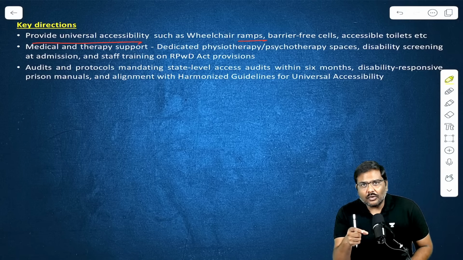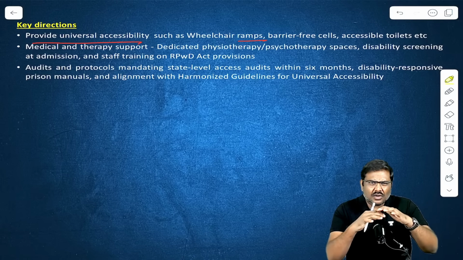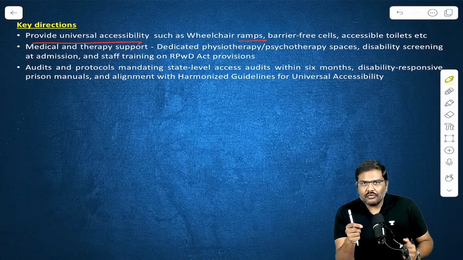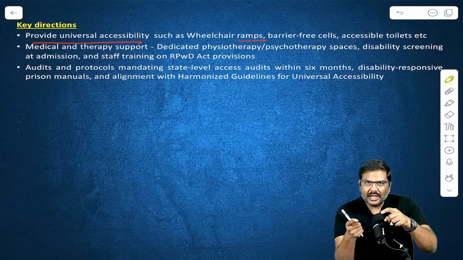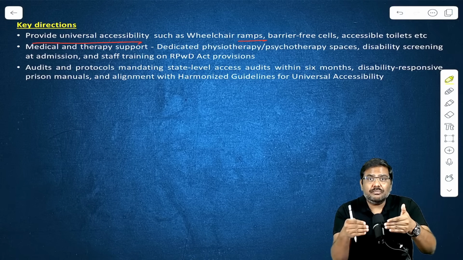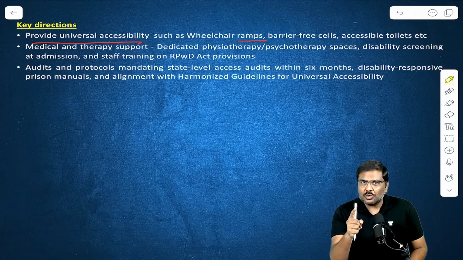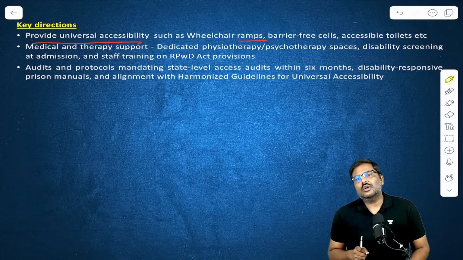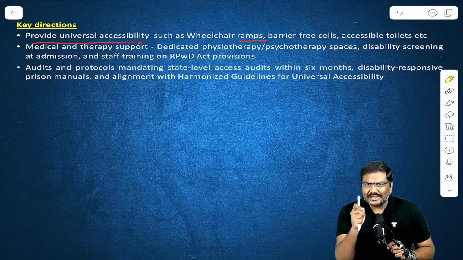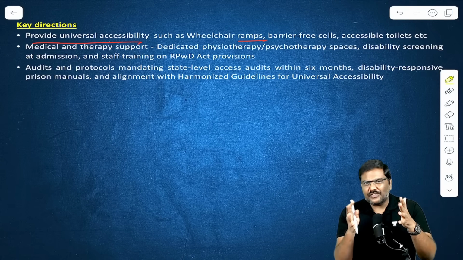But it has been found that in prisons across multiple states, even though we treat both of them the same way, this kind of facility is not provided. So the Supreme Court of India looked at this case, again the June 2025 order, and directed the state. The argument was very simple.